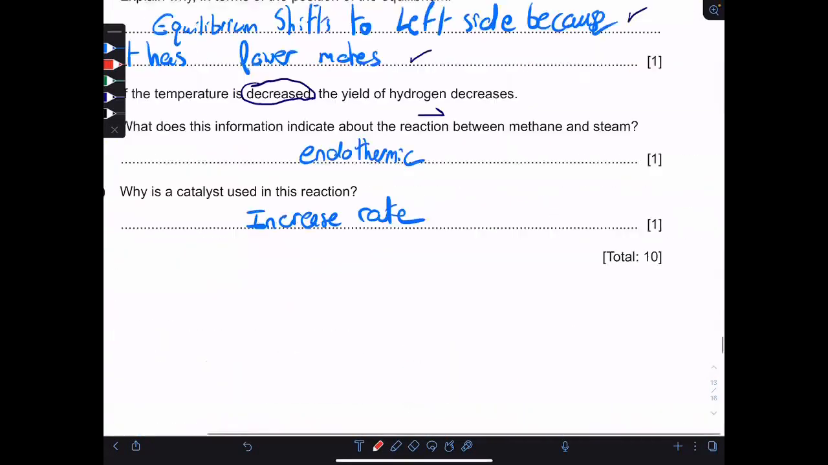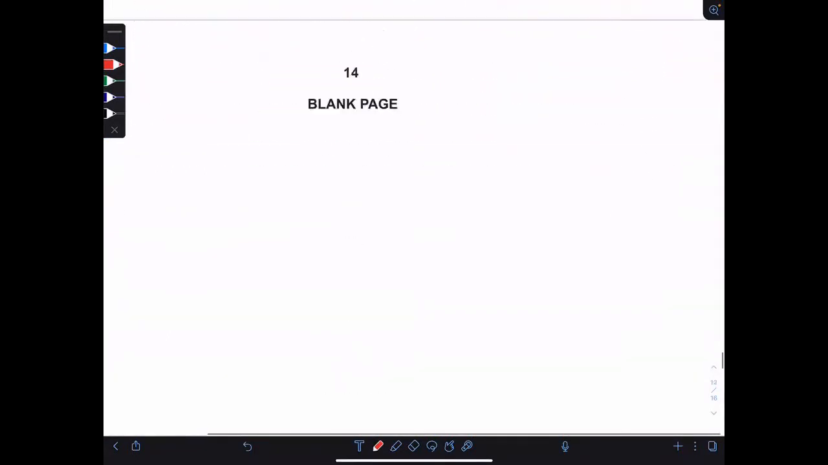Okay, it's endothermic. Why is a catalyst used in this reaction? Catalysts are always used to increase the rate of the reaction.